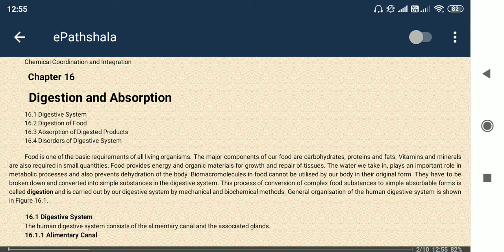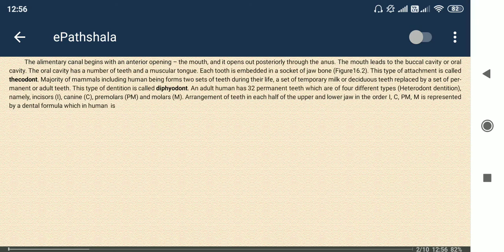So first of all, in the case of digestion, we have some system, some organs regulated, controlled and coordinated to keep this process going. The organs involved in digestion are known as the digestive system. As a whole, the most common part of the digestive system is the alimentary canal. Here you can see the alimentary canal starts from the mouth itself, the oral part.